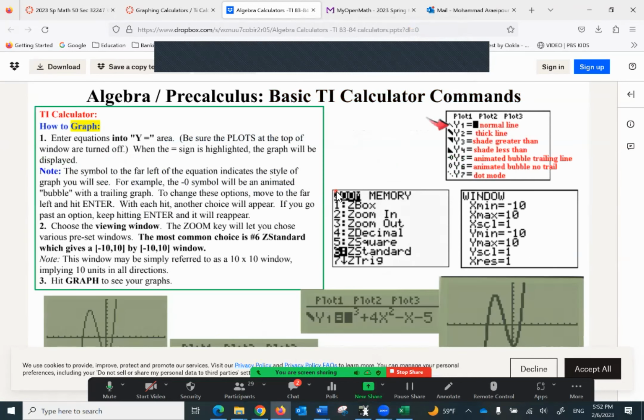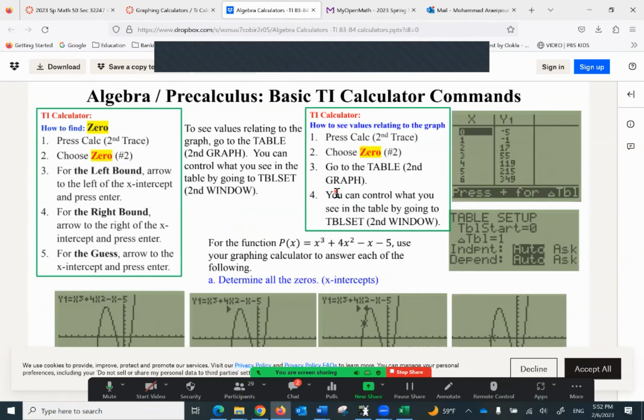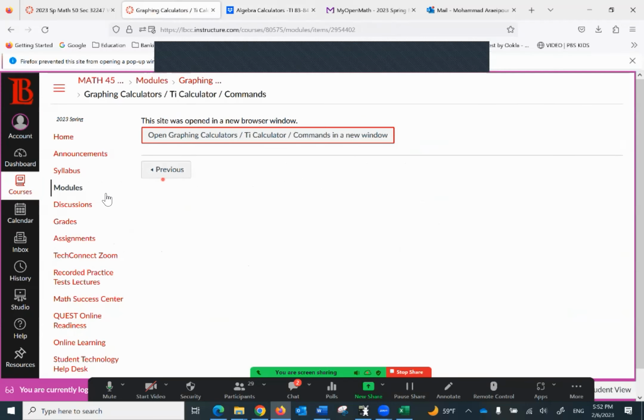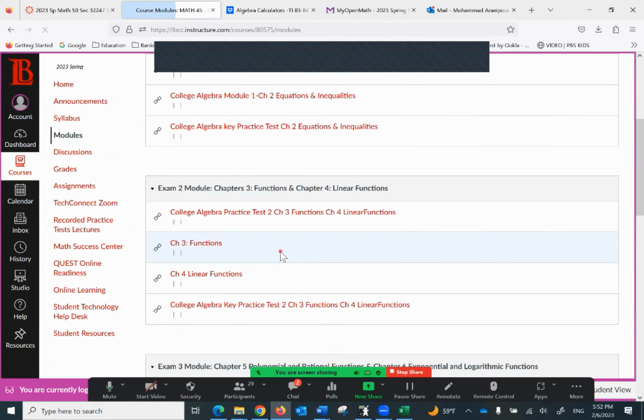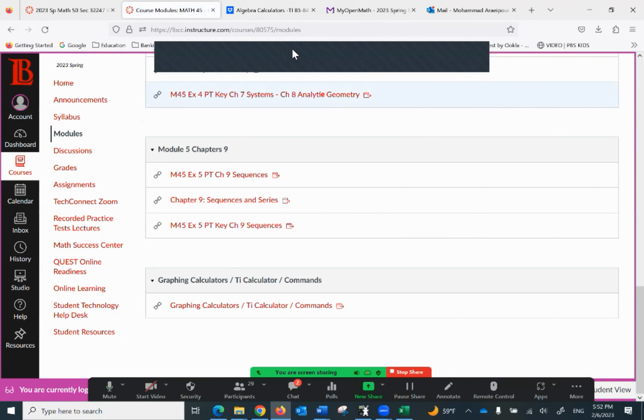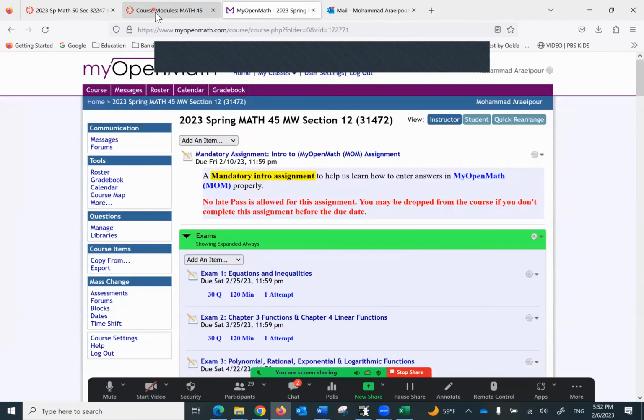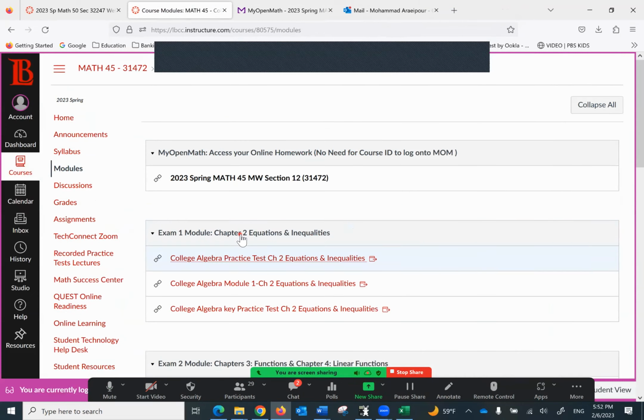Then I have some commands, and I will show you some other calculators that you can find within My OpenMath. So I'll show you under the resources. So this is the last module here. Okay, so let me close it up. And so let's go back up.